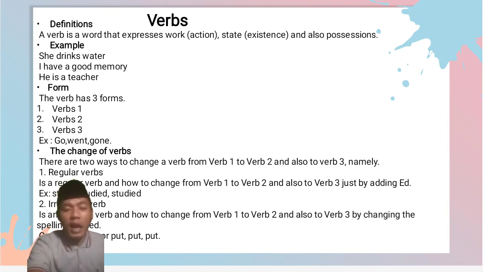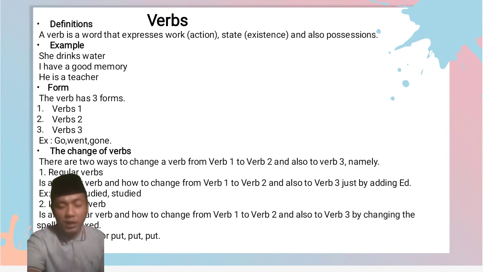And after this, I would like to explain about the forms of the verb. The verb has 3 forms. The first form is verb 1, verb 2, and the last is verb 3. The next, the change of verb: there are 2 ways to change a verb from verb 1 to verb 2 and also to verb 3. Namely, the first is regular verb.